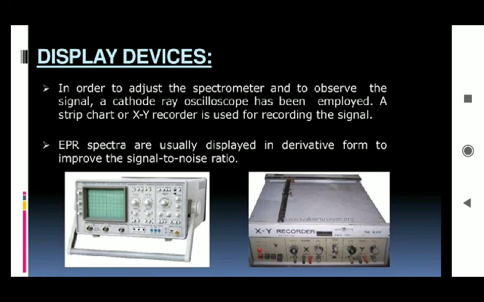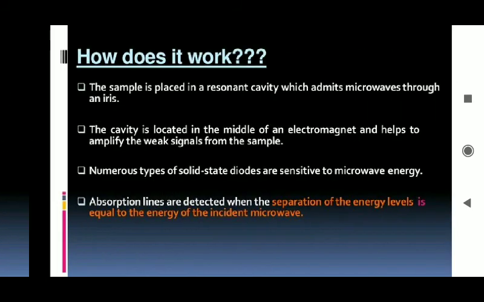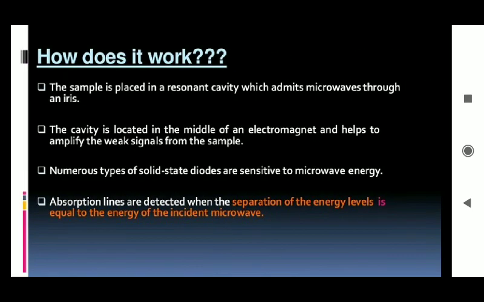EPR, electron paramagnetic resonance, is another name of that technique. The signals are usually displayed in derivative form to improve the signal to noise ratio. In this diagram you can see the XY recorder and the display devices used in an ESR spectrometer.